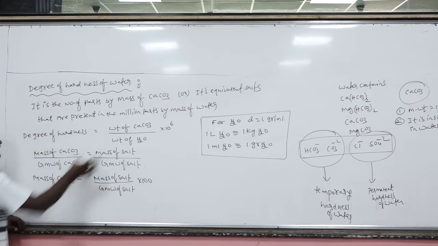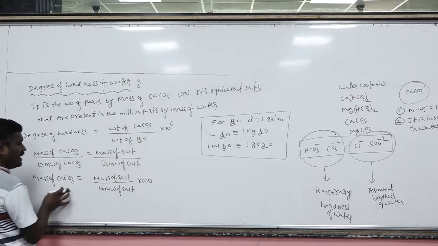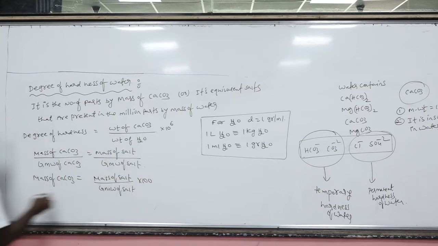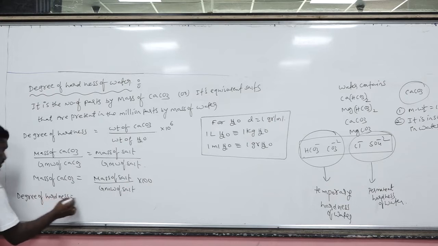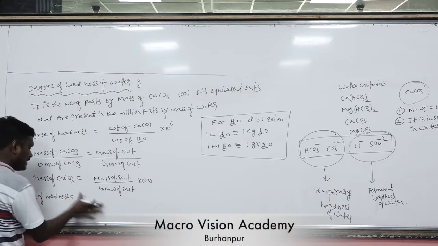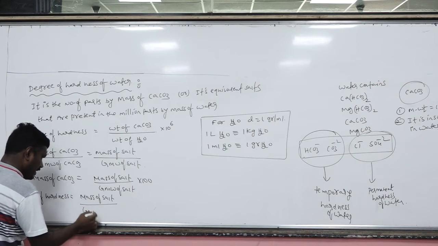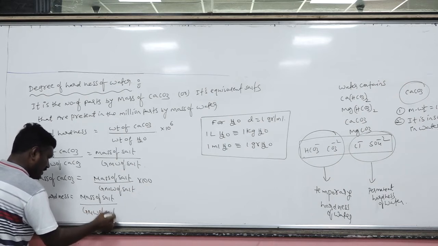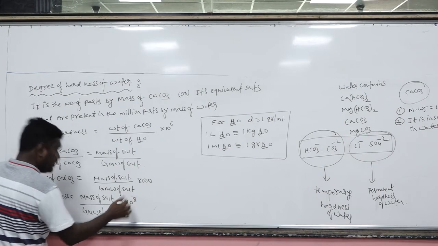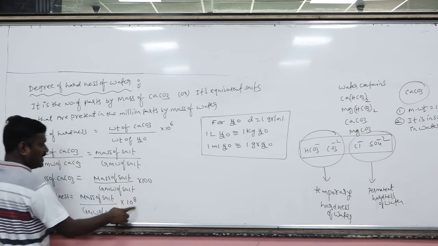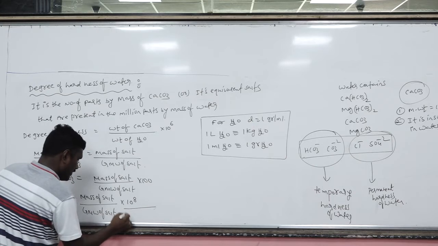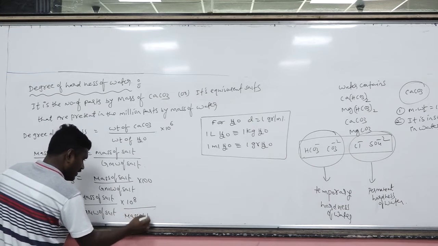If you replace the mass of CaCO3 by this expression, you finally have degree of hardness equal to mass of salt divided by gram molecular weight of salt, the molar mass of the salt, into 10 to the power 6 into 100, that is 10 raised to 8, divided by mass of water.